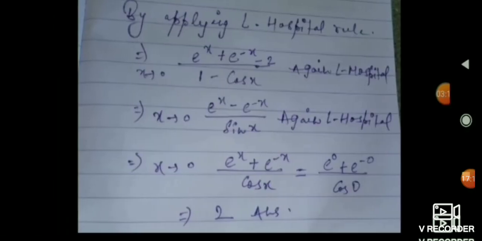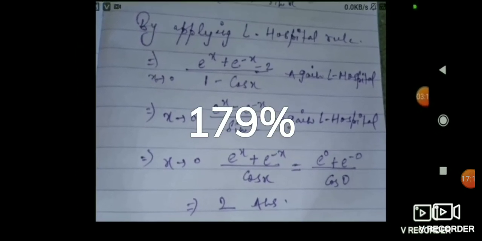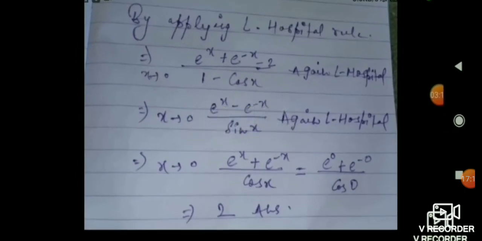So you can easily differentiate it, applying the L'Hospital condition for the first time. I have got e to the power x plus e to the power minus x minus 2, over 1 minus cos x.